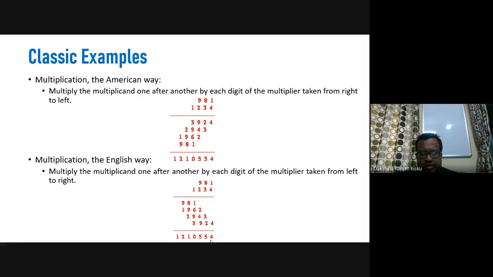The English way says that we take the multiplicand one after another by each digit of the multiplier taken from left to right. So the same problem we can solve in two different ways.